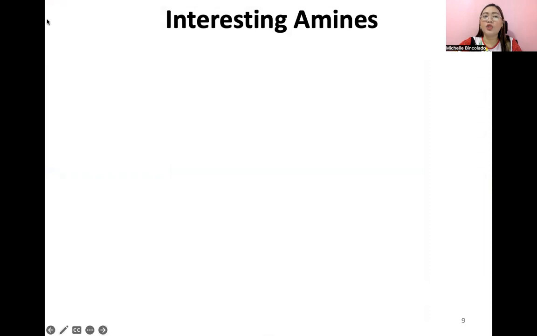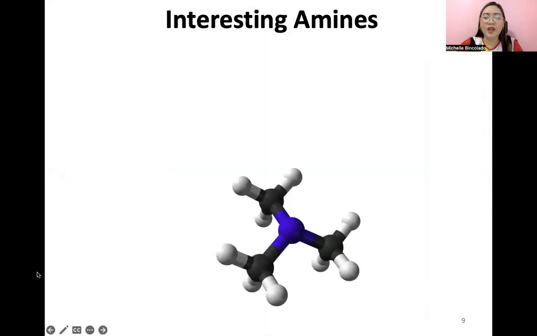Okay, so guys, we move on to another additional topic, the interesting amines. Actually, you will find this data or information in Smith. Okay, so let's have the first one. This, guys, is a tertiary amine. Di ba, three methyl groups yan. So if we give its common name, this is trimethylamine.